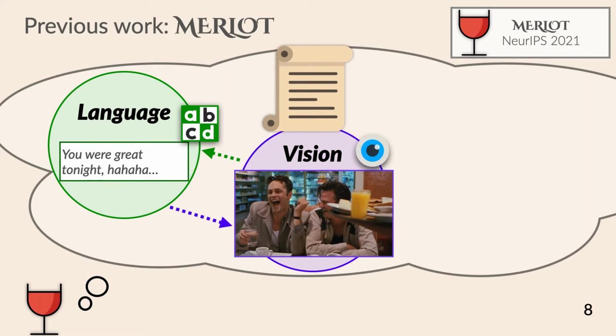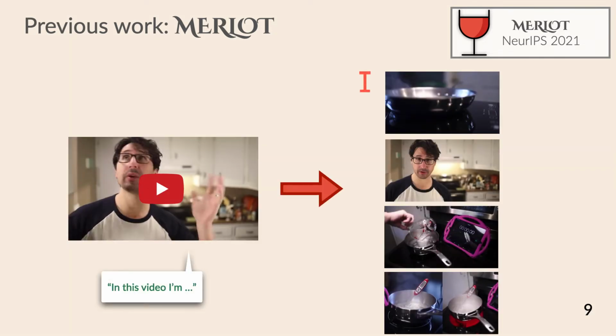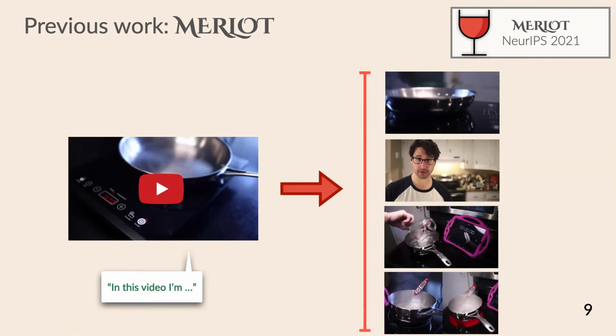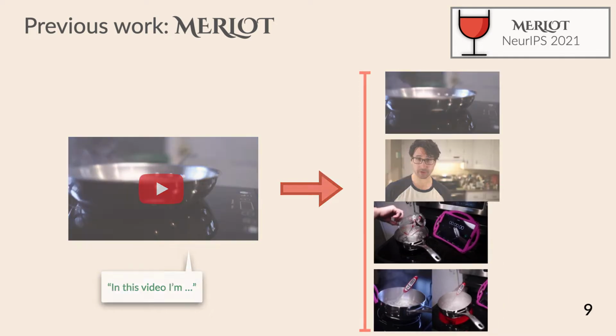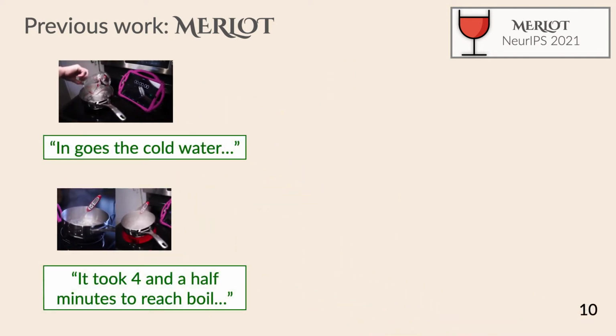Now, to contextualize things, I want to briefly talk about our previous work called Merlot from NeurIPS 2021. The goal of Merlot was to learn temporal script knowledge representations that cover language and vision. Merlot learned this from YouTube without any human supervision. So the way that worked, given a video with subtitles, we split it into segments in time. And we used a single image frame from each segment of the video, along with YouTube's automatically generated subtitles.